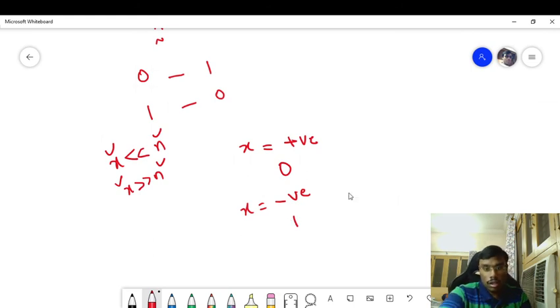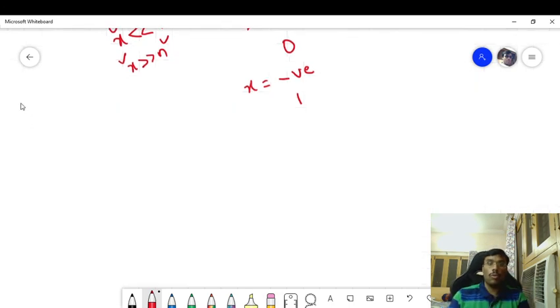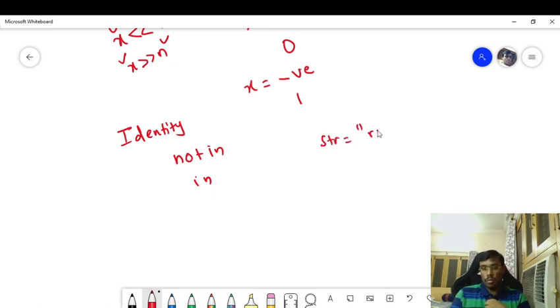Apart from these bitwise operators, there is also one more operator known as the identity operator. There are two types of identity operators: not in and in. Let us consider we have created a string Rohit, and in this string I just want to check whether the character I is present or not.